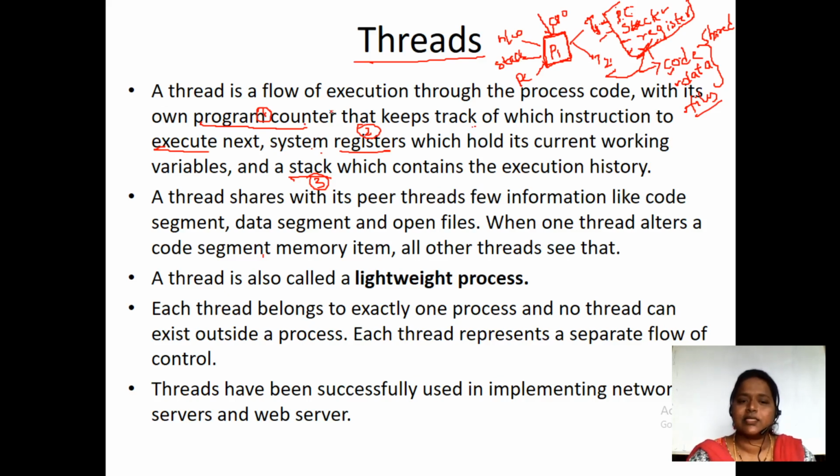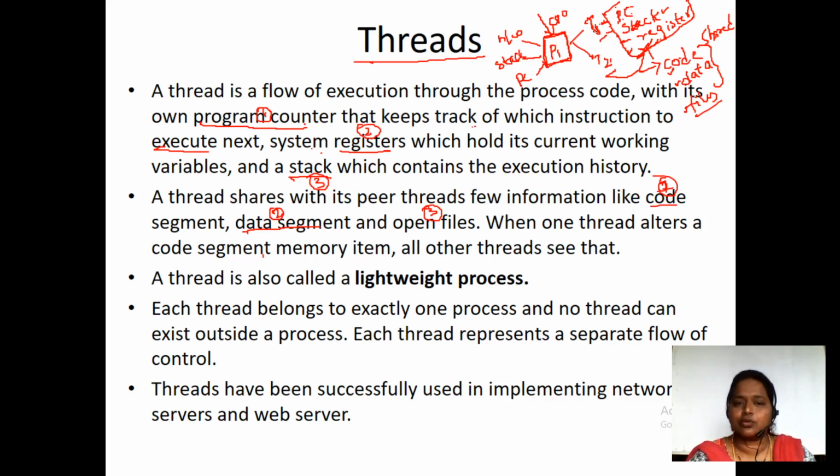And what are the things that can be shared? The data segment can be shared and the code segment can be shared. These are the two things, and open files is the third thing which can be shared among the threads. But when it comes to the process, there is no possibility of sharing. Everything is allocated for the process P1 only.